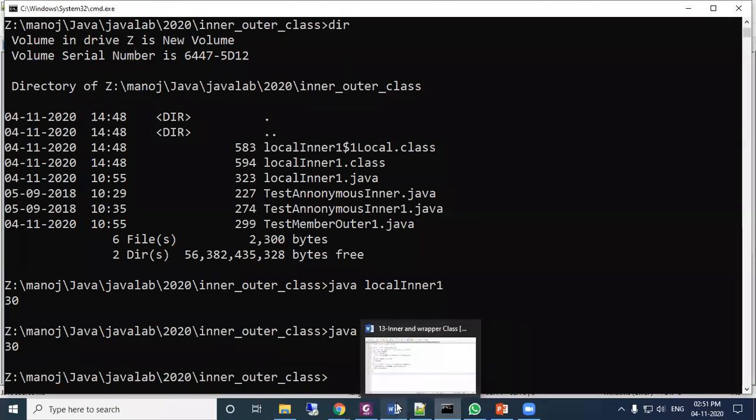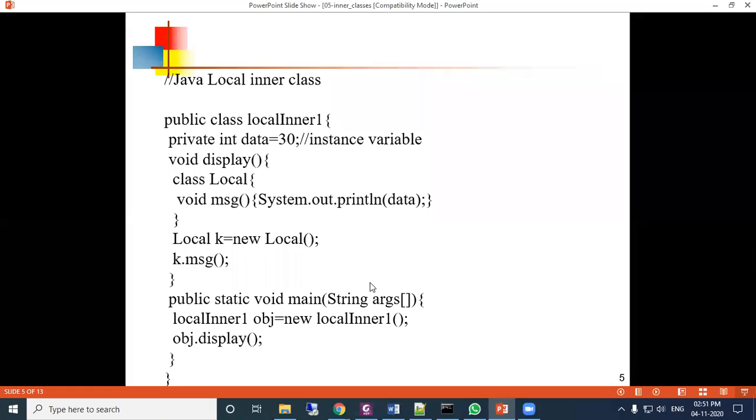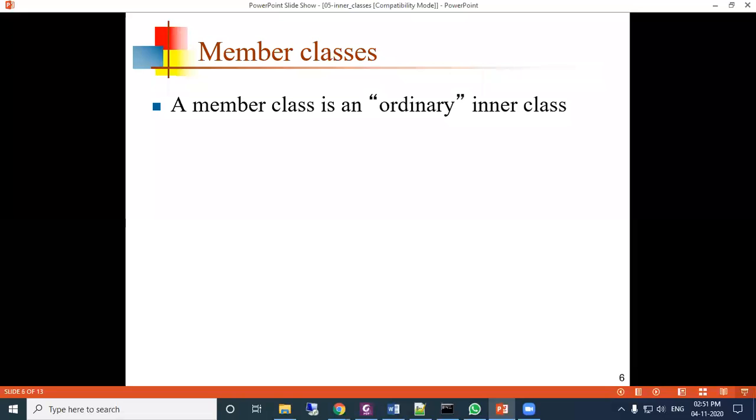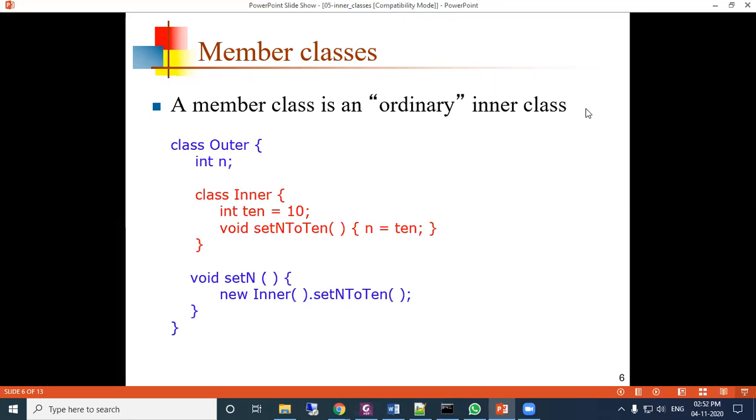Now let us see member classes. A member class is an ordinary inner class. This is the example of a member class which we have seen. In the class Outer, n is a member, and Inner is a member of the Outer class.